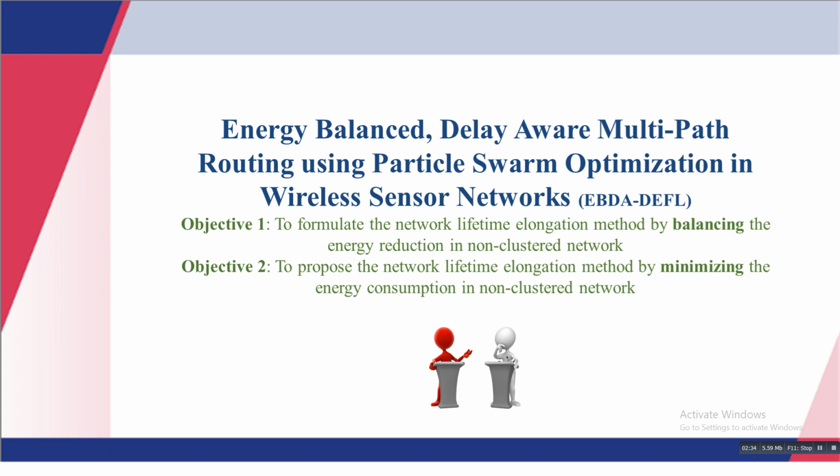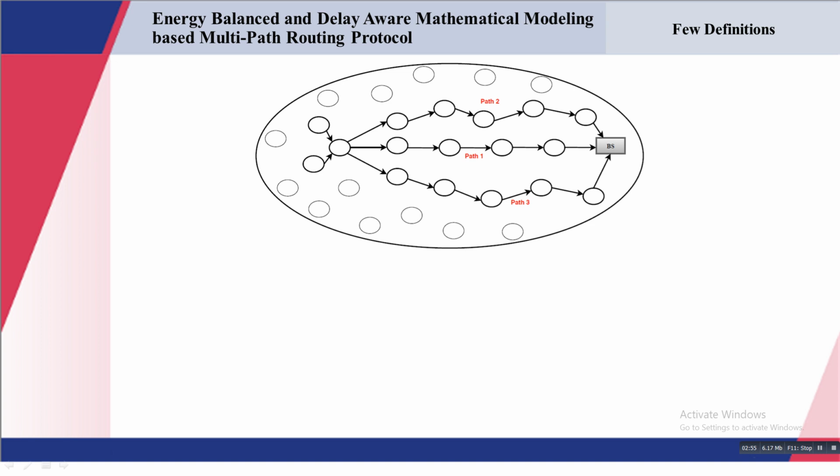So for this proposal there will be three videos, and in the first video now we are starting the multipath routing. Here is the figure where the sensor nodes are deployed in a random manner in the environment. Let us consider how multipath routing works.